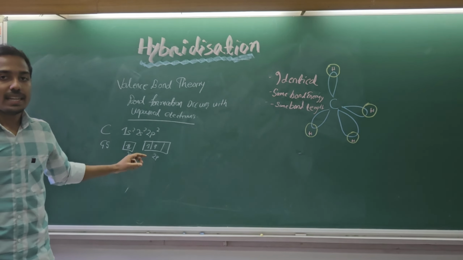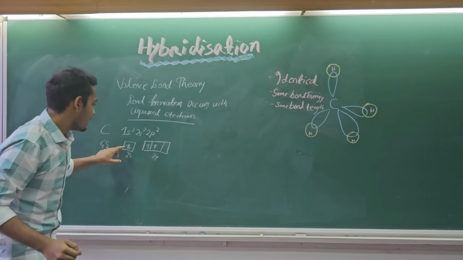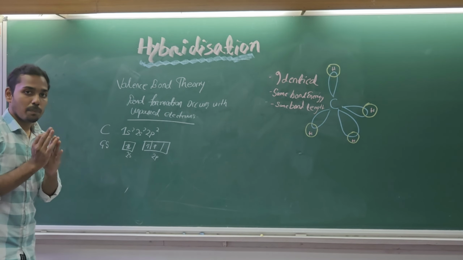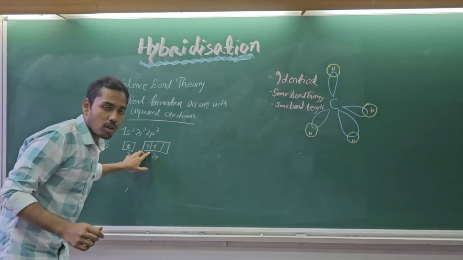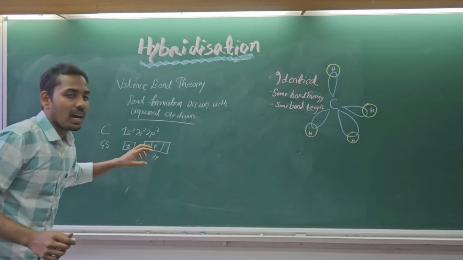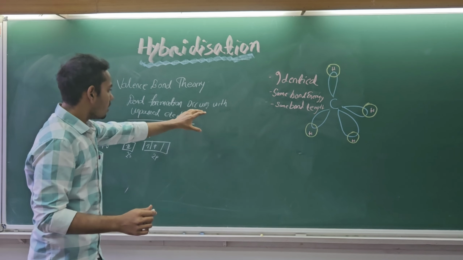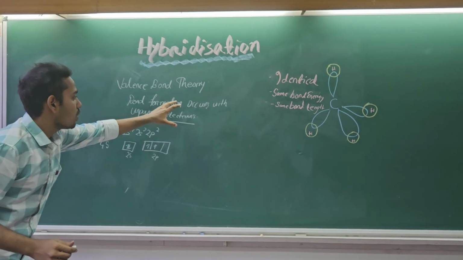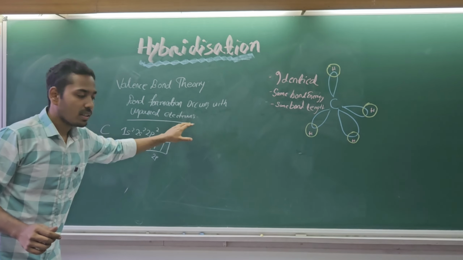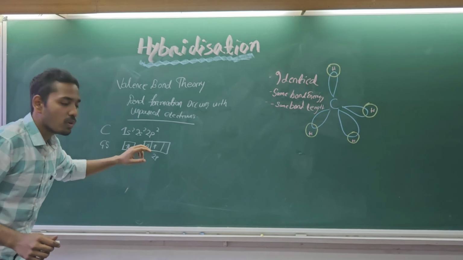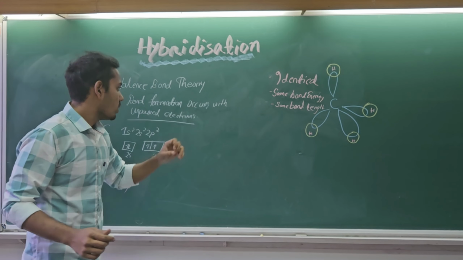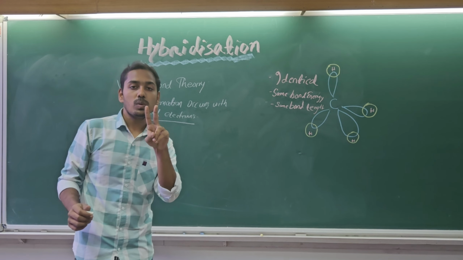Here you can see that in the 2s orbital there are two electrons which are paired. But in the 2p orbital, the two electrons are unpaired. So according to VBT, the bond formation occurs with unpaired electrons, right? So here there are only two unpaired electrons. So the methane should only form two CH bonds.